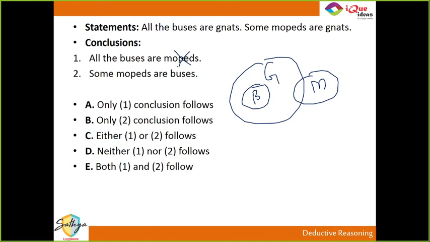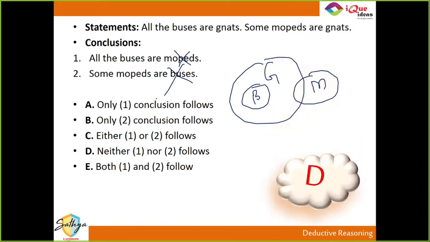No. Can I say some mopeds are buses? Not necessary. Ek hi diagram mein dono disprove ho gaye. So this is another example of neither, both of them simultaneously false. Got this one? Neither of them necessarily follows. Same single diagram I can prove both of them are incorrect.